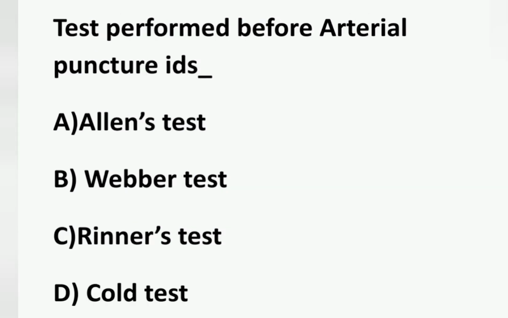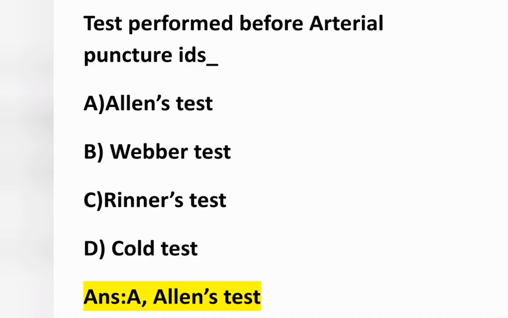The next question, test performed before arterial puncture is: option A Allen's test, option B Weber's test, option C Rinne's test, option D Cole test. Test performed before arterial puncture is option A, Allen's test.